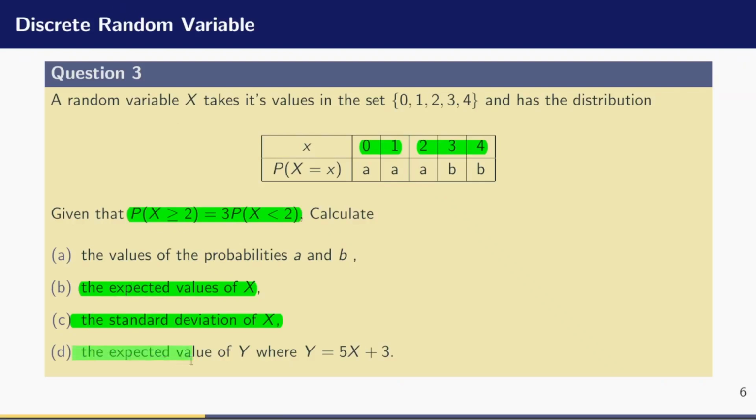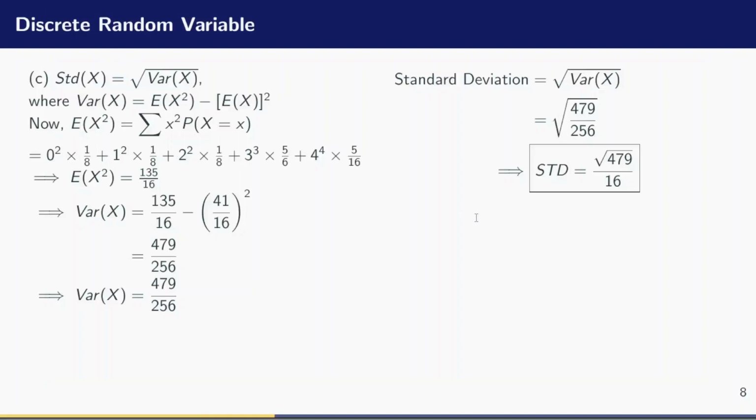The D part, we were asked to find the expected value of y, where y is equal to 5 times x. Remember, x is that random variable, plus 3. So in order to solve that question, I need to use properties of expectation. I will say that y is equal to 5x plus 3 as in the question.